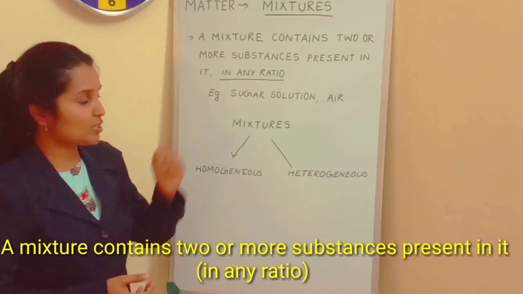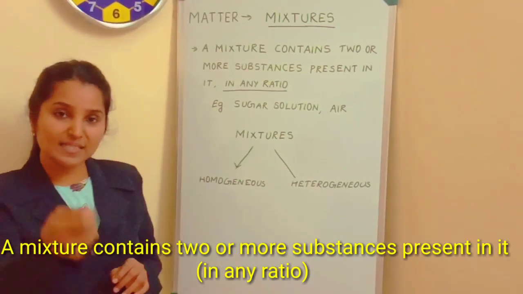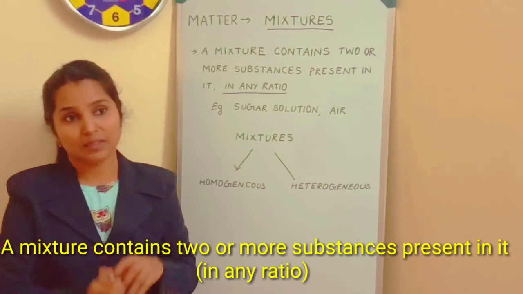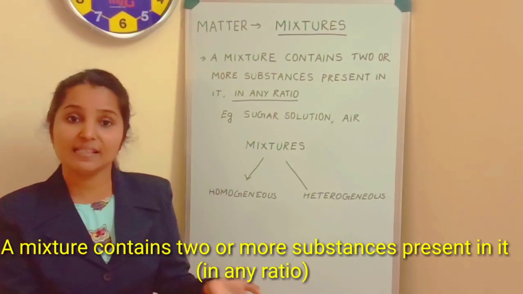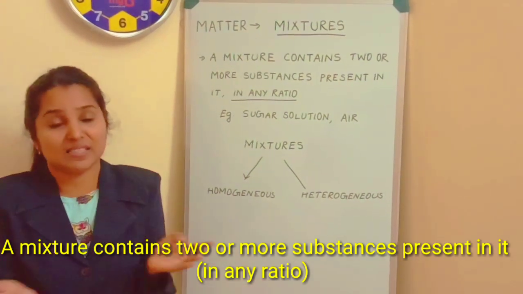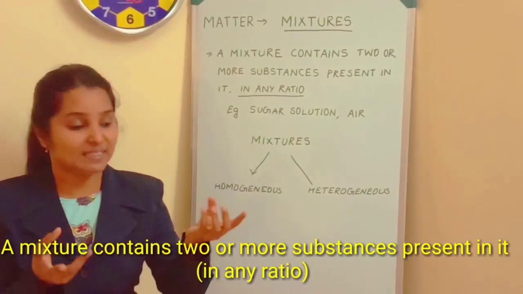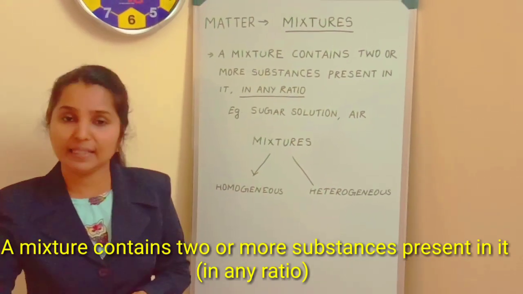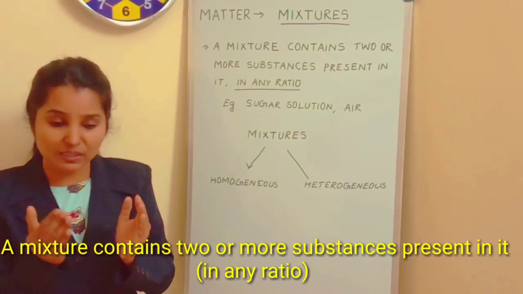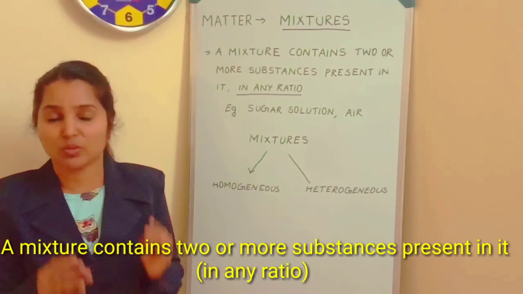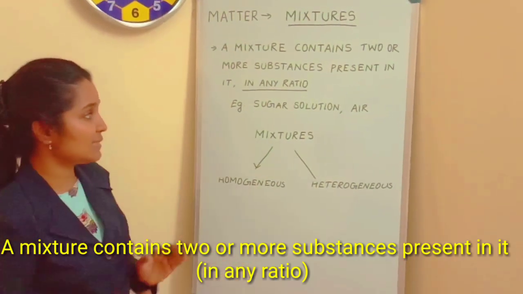For example, sugar solution, air, etc. Sugar solution. You can take 1 tablespoon of sugar and make 1 liter of sugar solution or 2 liters of sugar solution. Still, it is a sugar solution, but its percentage of composition is different. You can make a sugar solution by taking any amount of sugar and any amount of water. So it is not fixed. The ratio of constituents that are present in it is not fixed. It can be flexible. So that type of matter we call mixtures.